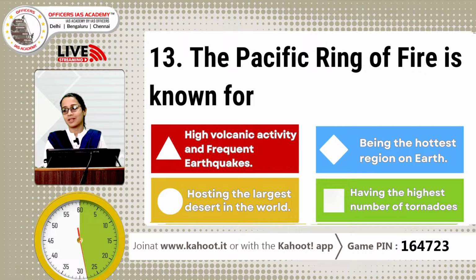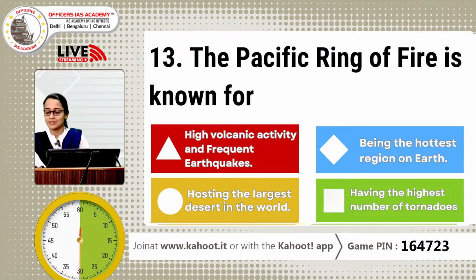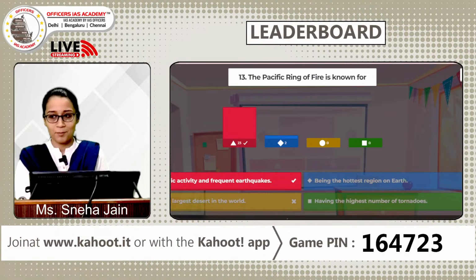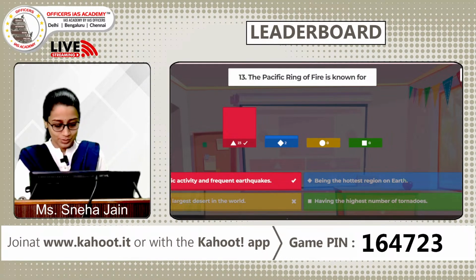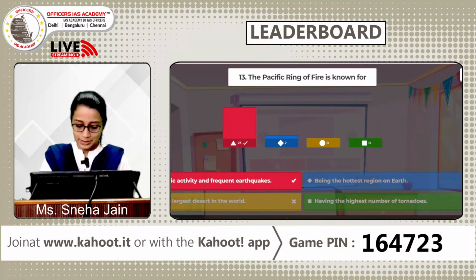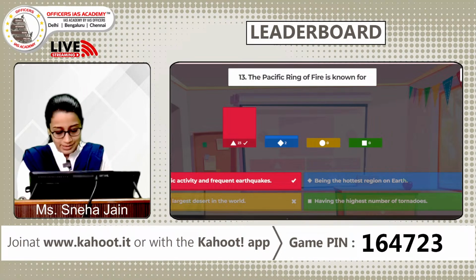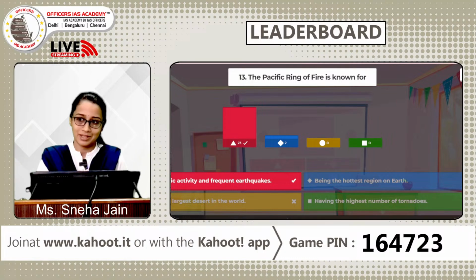Okay, you have 10 more seconds for those who have not marked your answer. I think very few are yet to mark their answer. All right, so wonderful play. Most, I think it's close to 99%, have got this answer right. So congratulations to all of you. The answer is high volcanic activity and frequent earthquake. The circum-Pacific belt that we know is called the Pacific Ring of Fire.